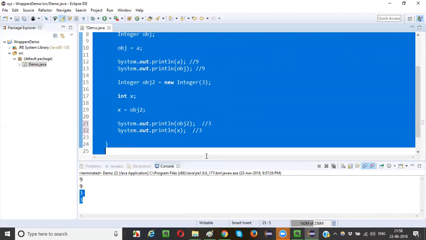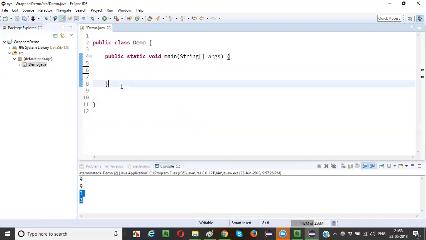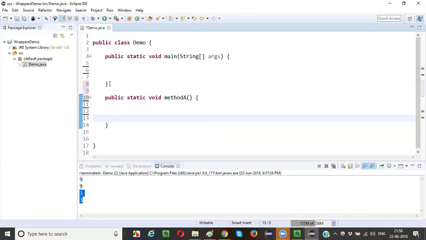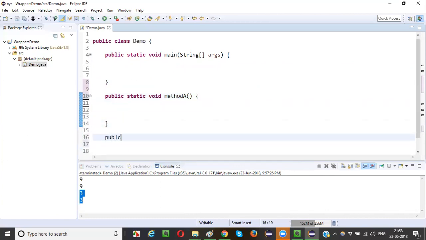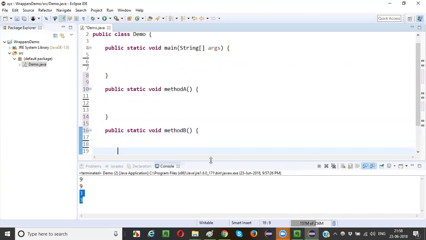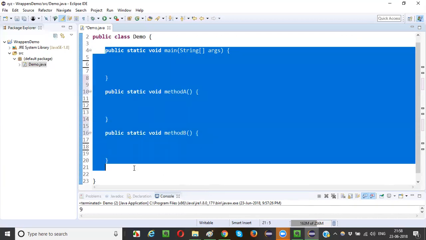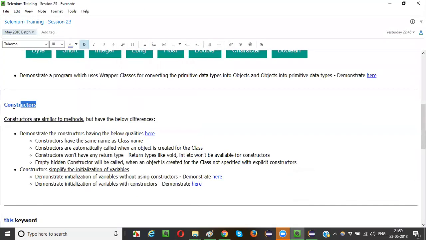In a program, this is a main method. Along with the main method, I can create a few more methods: public, static, void, method A. I can create any number of methods like this: public, static, void, method B. Inside a particular class, I can create any number of methods and instance variables, right? Similarly, there is some concept called constructors.